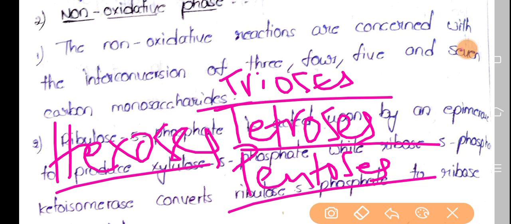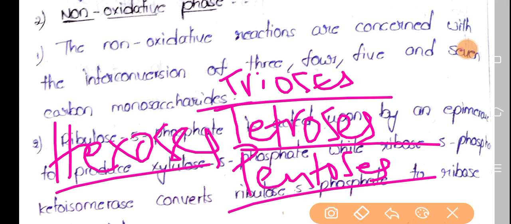So here a single compound is not formed from a single compound; these two compounds are helpful in the production of two other compounds. Xylulose 5-phosphate is a 5-carbon compound, and ribose 5-phosphate is also a 5-carbon compound. So if you see, in total we will have 10 carbons.